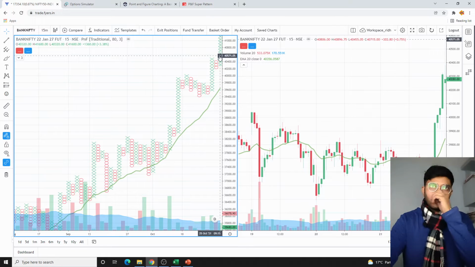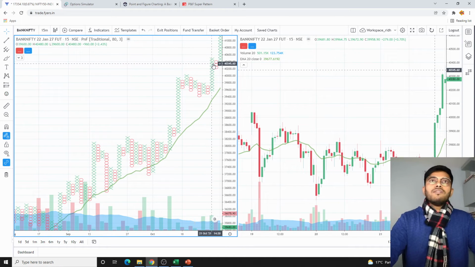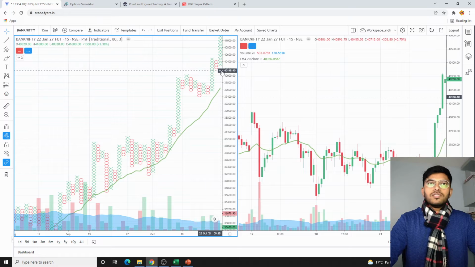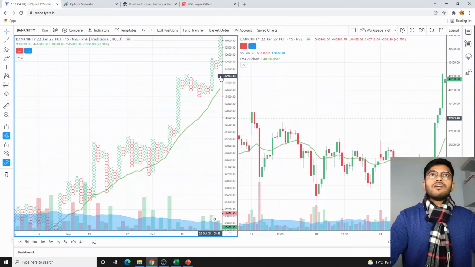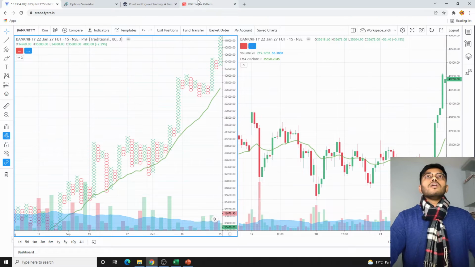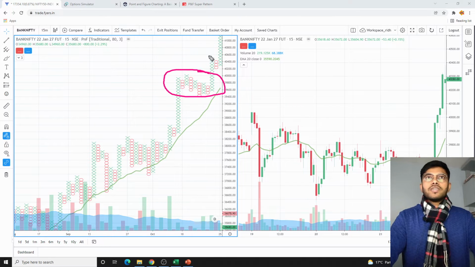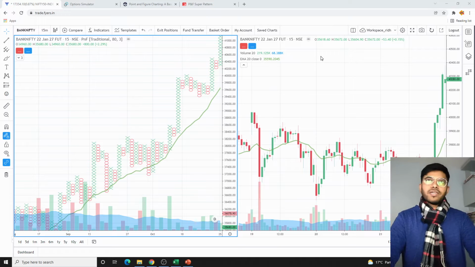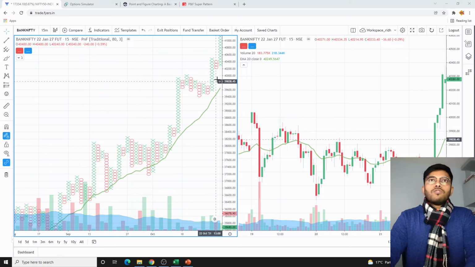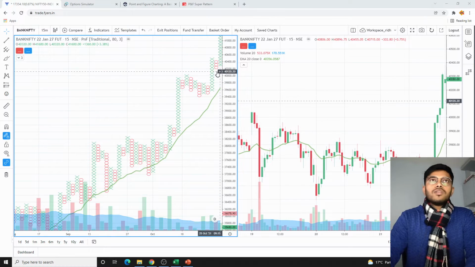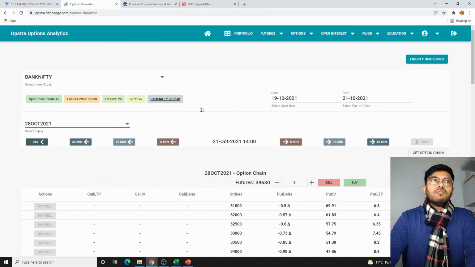So again it broke out. Now for me it's very easy to sell 40,000 on 25th of October at 9:15. I will be selling 40,000 puts. I do not anticipate the Bank Nifty coming back to this psychological level of 40,000, at least till the weekly expiry date. So 40,000 at 9:15 on 25th of October, I will be selling.